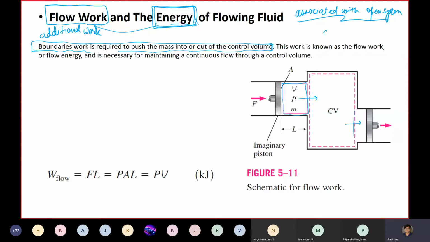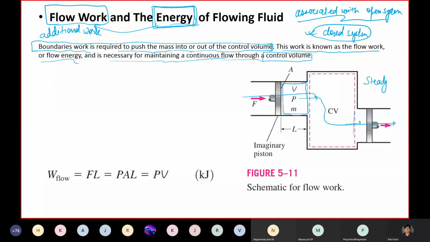The only thing we need to be careful about is this flow work. Now we need to evaluate what the flow work is. This work is known as the flow work or flow energy and is necessary for maintaining the continuous flow through the control volume. So this is essential. Without this, my flow will stop. In order to keep things moving in a steady manner, there should be continuous work done by the fluid element that is left behind this particular element.